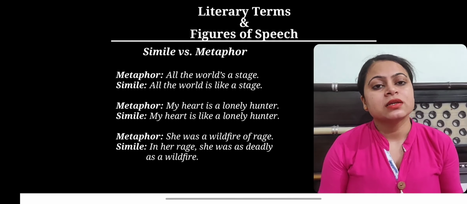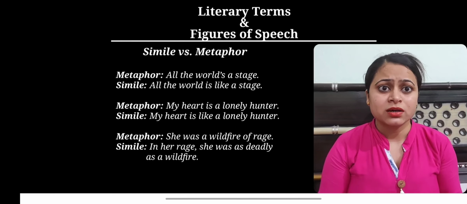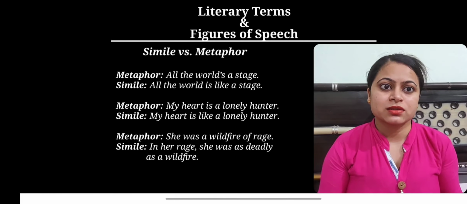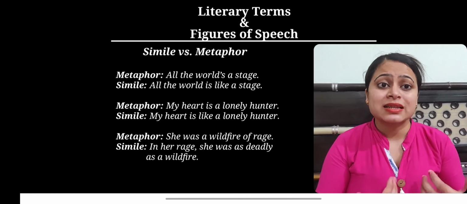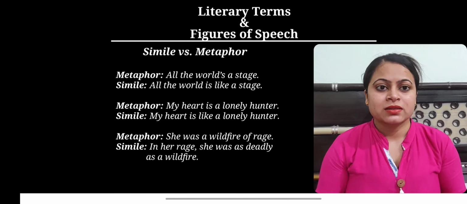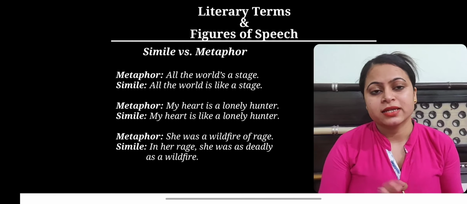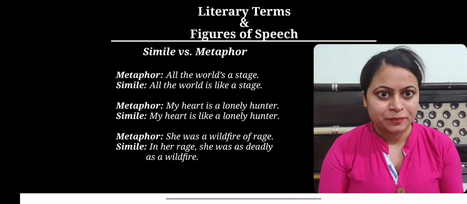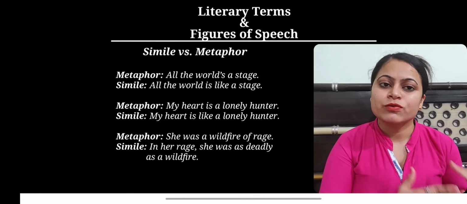And if I want to say the same thing in simile, then "All the world is like a stage." Second example, "My heart is a lonely hunter." And in simile, "My heart is like a lonely hunter." The last one, "She was a wildfire of rage." And in the form of simile, "In her rage she was as deadly as a wildfire."